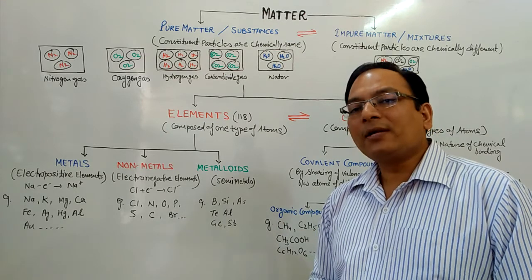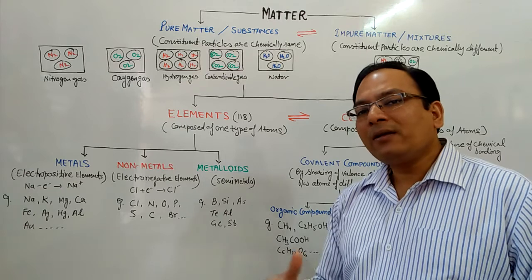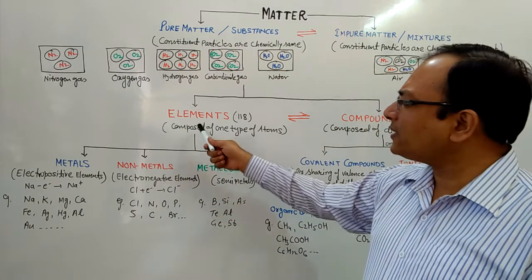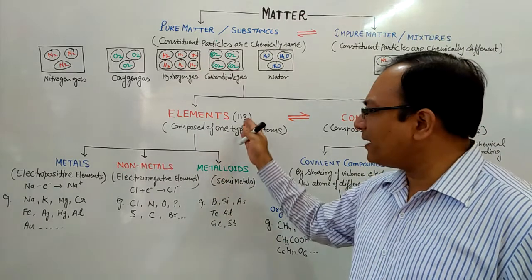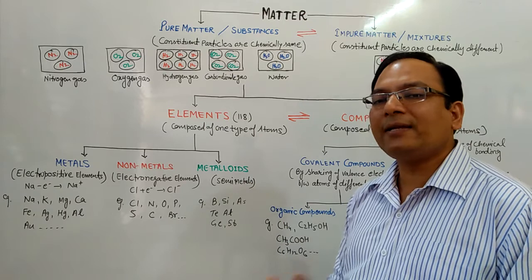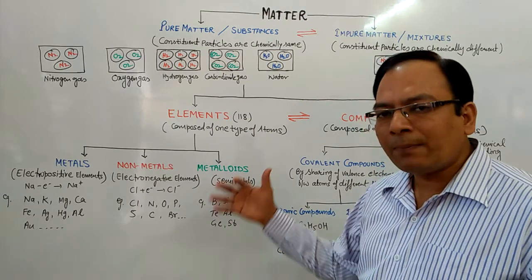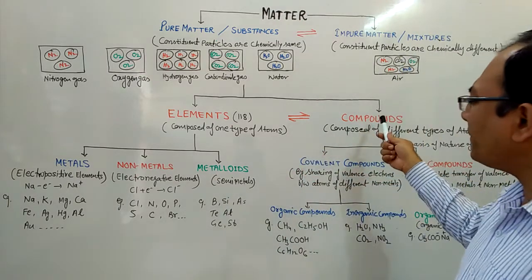Just like 26 letters in the English language, when combined, form infinite words. In the same way, elements are the alphabets of the language of chemistry. There are 118 alphabets known as elements. When they combine, they form words, and these words are known as compounds.